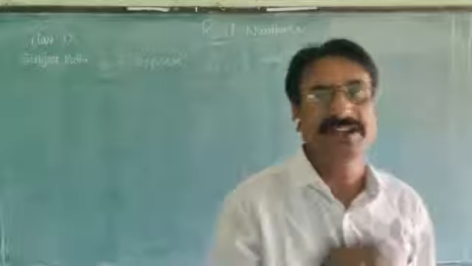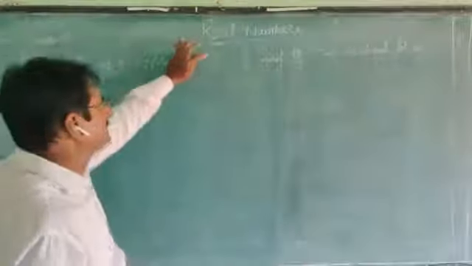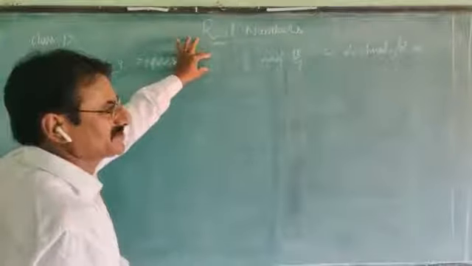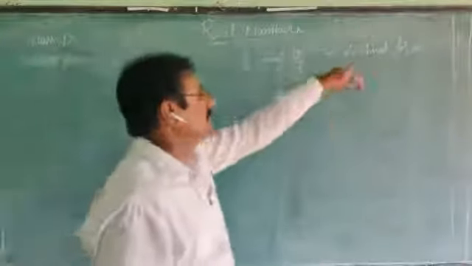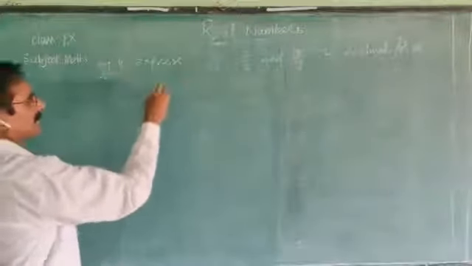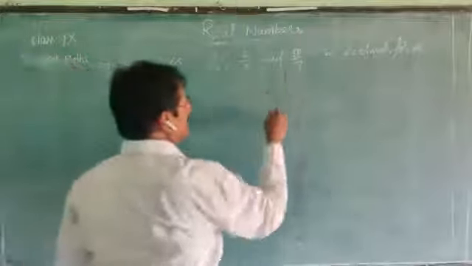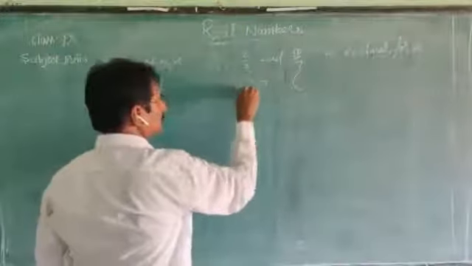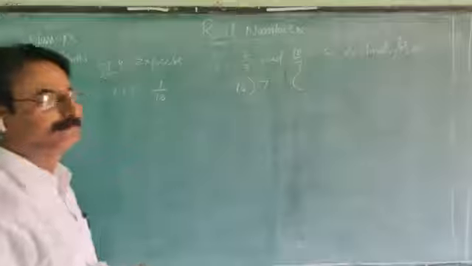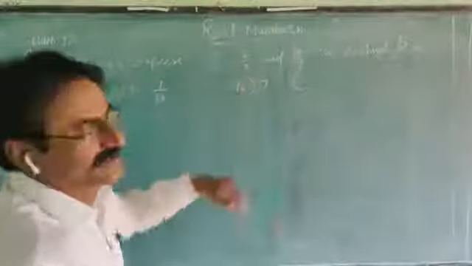Generally, we use the division. Yes, if we divide this numerator by denominator 16, it will change into decimal form. You observe this. The first one, 7 by 16. That means 7 divided by 16.